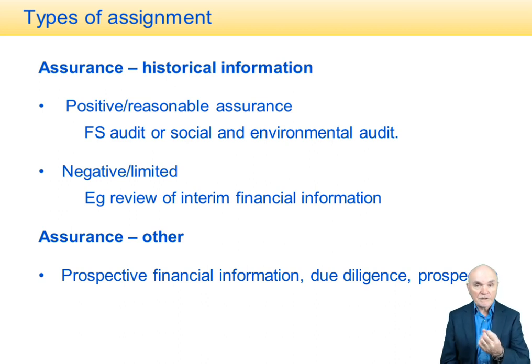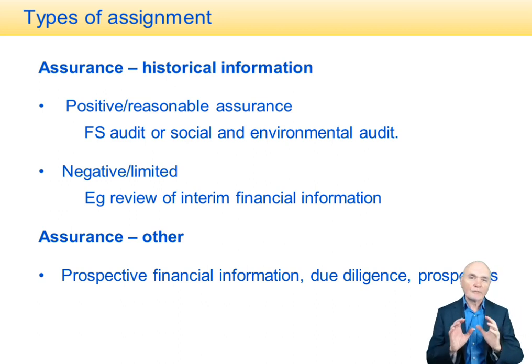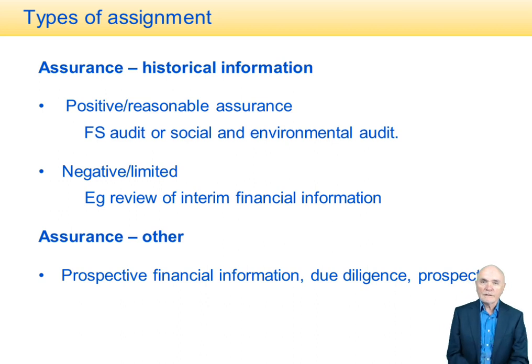So we're looking at the future, but we're still giving some sort of opinion, and I think you'll understand that it would be extremely rash if an accountant were to say the budgets for the next 3 years show a true and fair view. How can you possibly judge? You're almost saying that the budgets are right. All you can really do is to say, I've looked at the assumptions, I've looked at the calculations, there is nothing which is obviously outrageous about those, and therefore you can give this limited assurance.